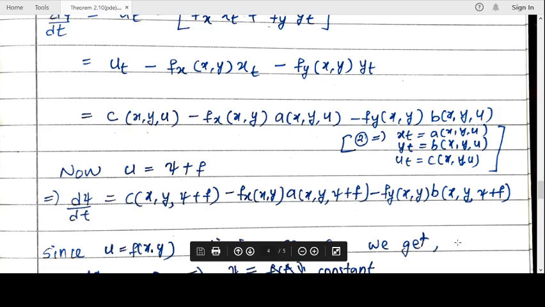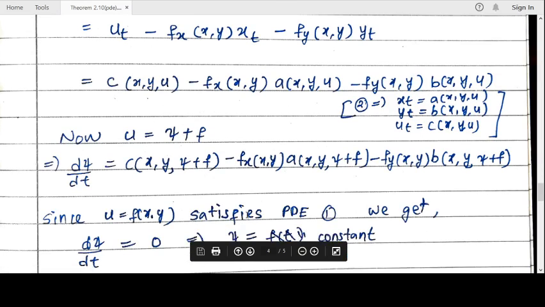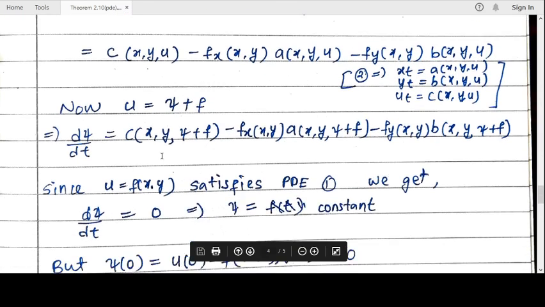So for u we have substituted psi plus f. So here we have an ordinary differential equation, and this is a function of psi and t. Psi is a function of t, so t is the independent variable here.